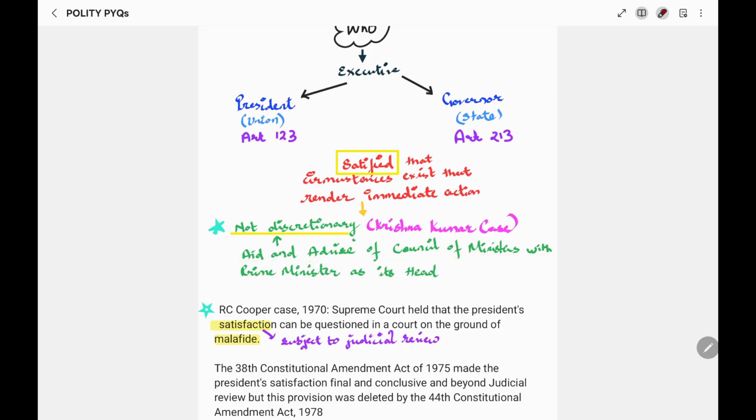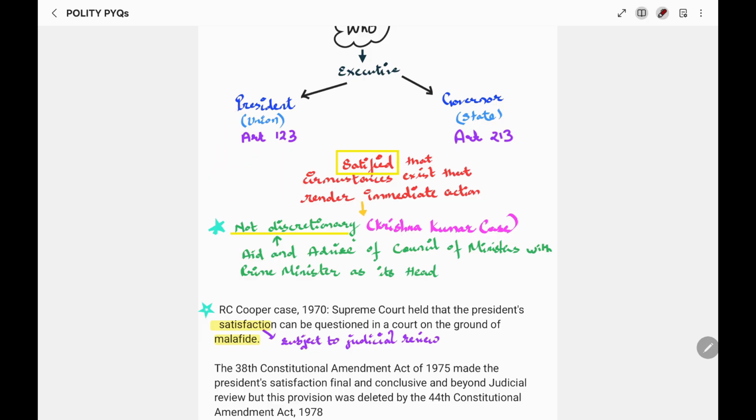So we know that the President does not have constitutional discretions.